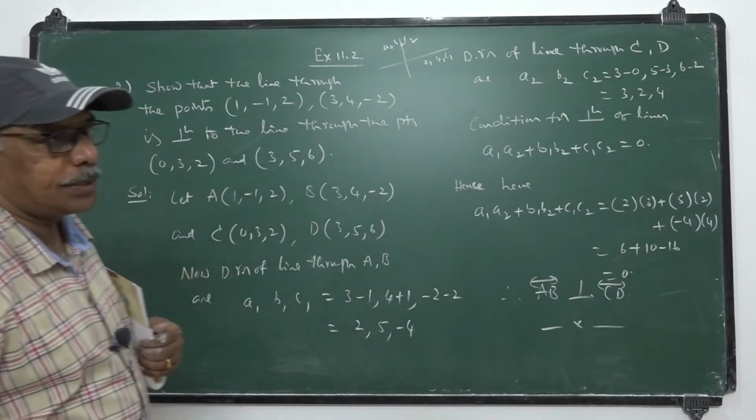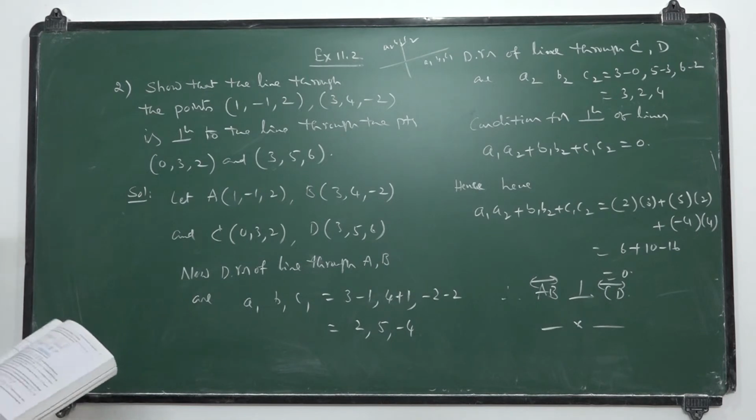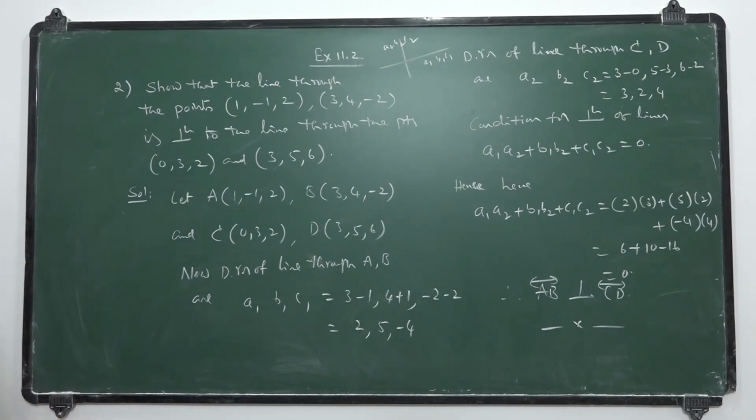The line AB is perpendicular to CD. Like that, the perpendicularity of lines through given points may be evaluated.